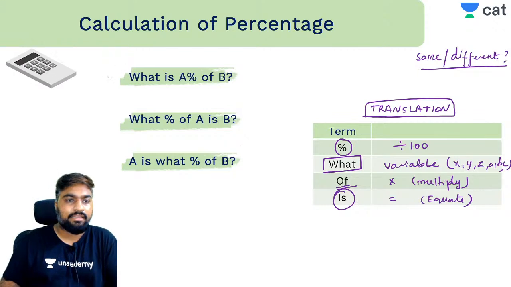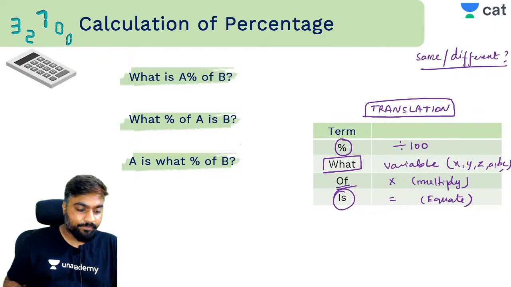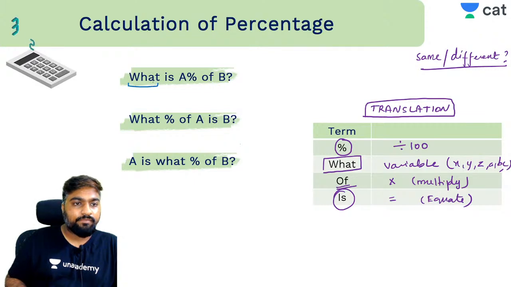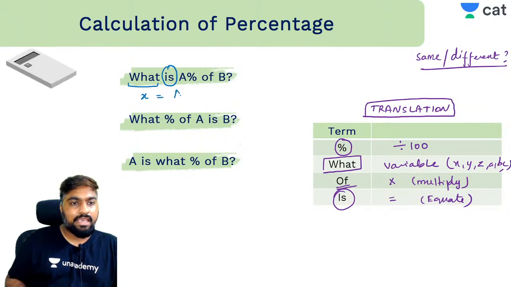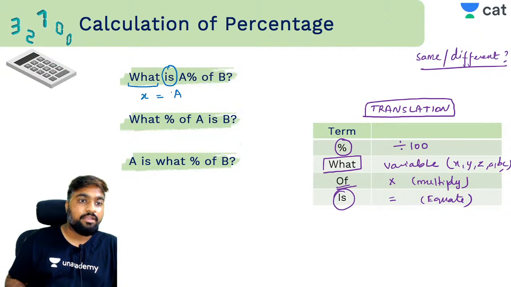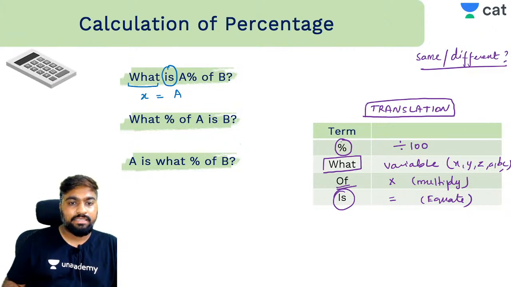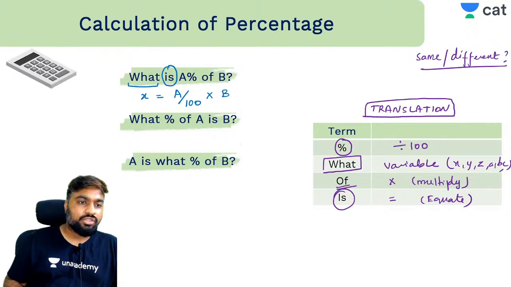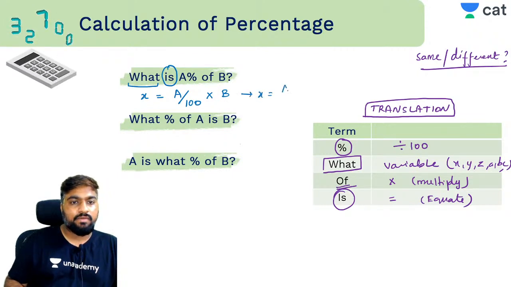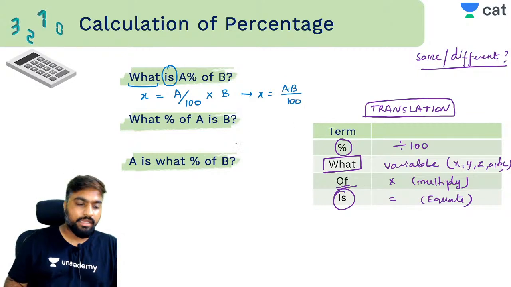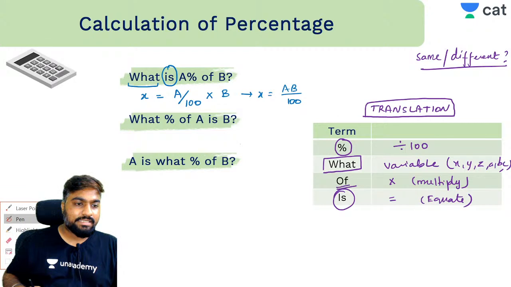जैसे ये वाला देखते हैं. What is a percentage of b? What का translation क्या है? What is some variable, चलो यहाँ पे x ले लेंगे. Next word is. Is का translation क्या है? Equal to. Then a is an entity, a quantity, a value, तो a को ऐसे रहने दो. Percentage का translation क्या है? By 100. Of is multiplied by and another quantity is b. So x is a into b by 100. Correct?